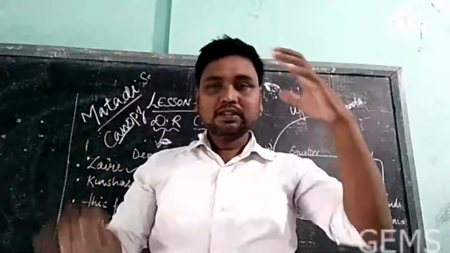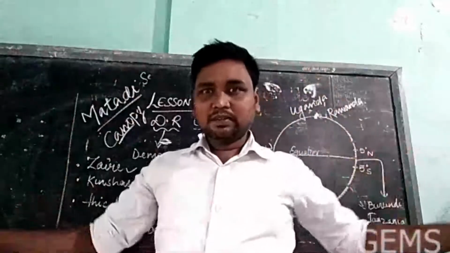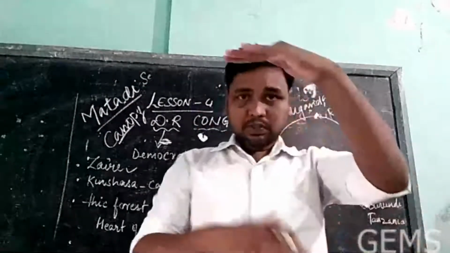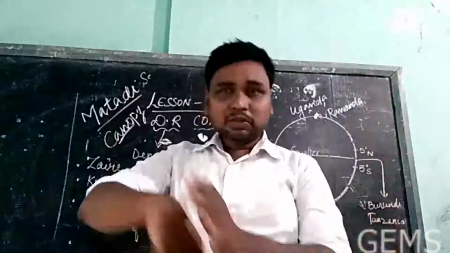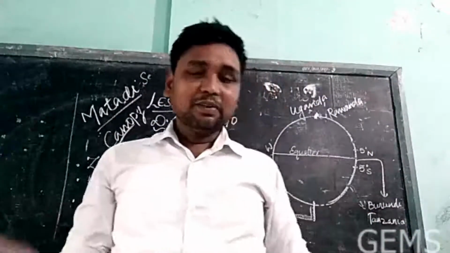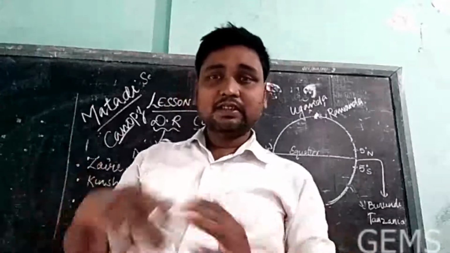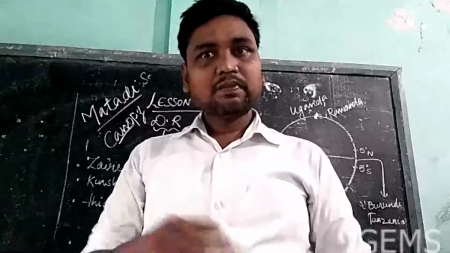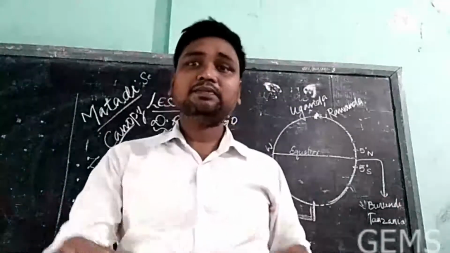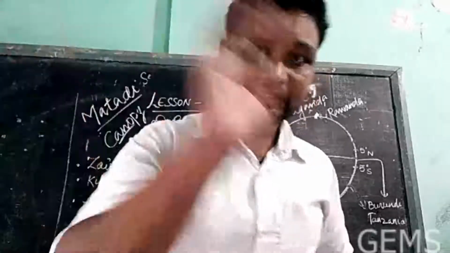Sunlight cannot pass, so the portion below becomes dark. Even during daytime it is dark. Because of this, DR Congo is known as the heart of darkness.